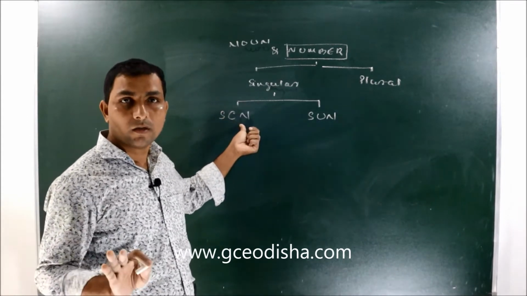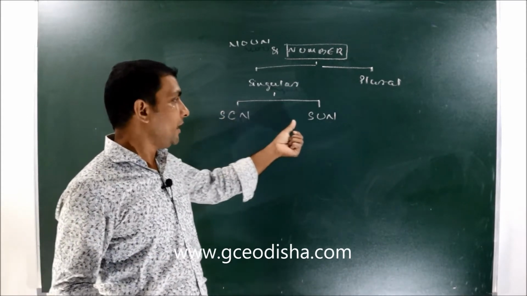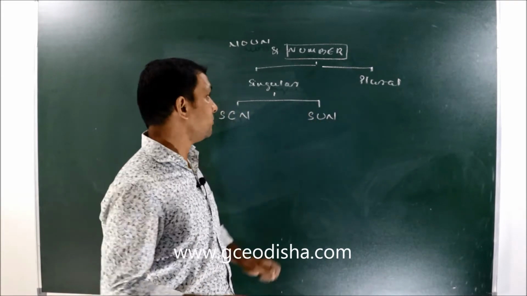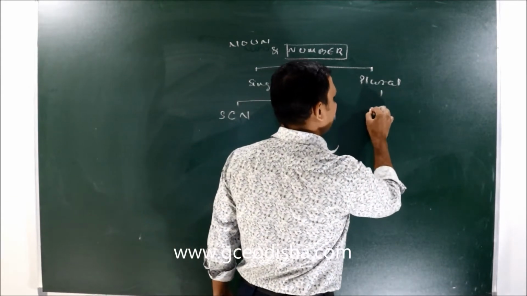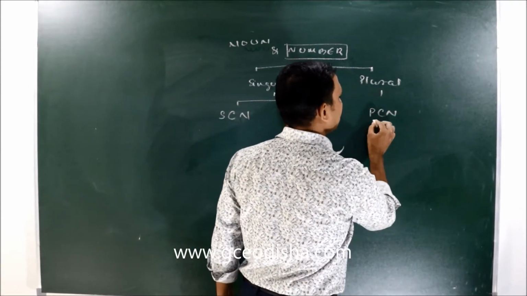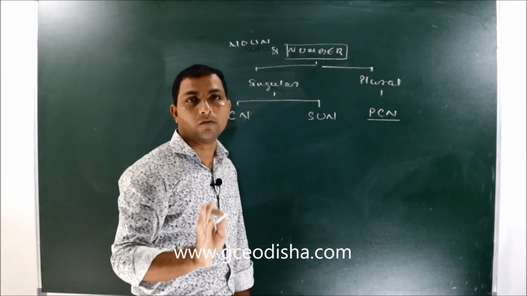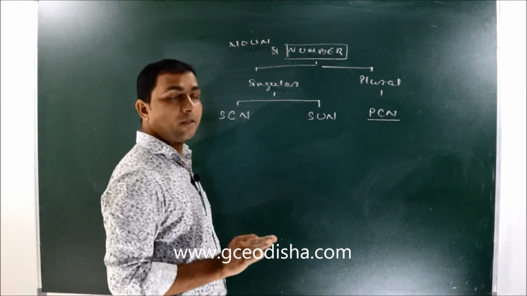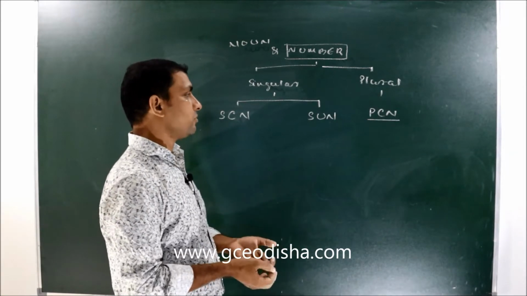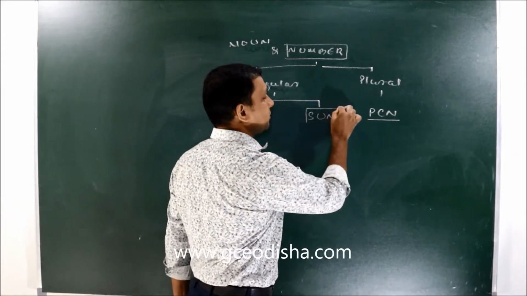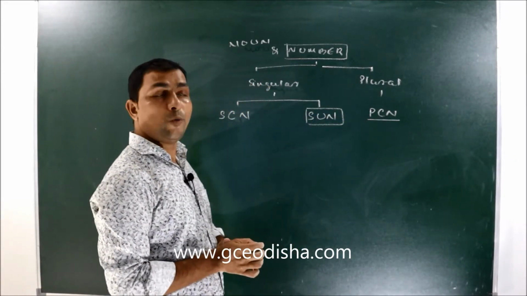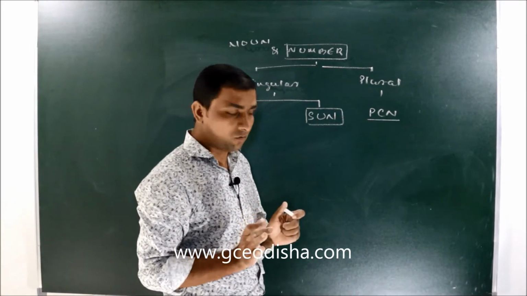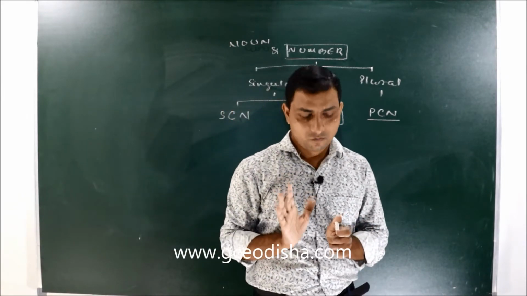SCN means singular countable noun. SUN means singular uncountable noun. And plural is PCN, plural countable noun. So first we will discuss those nouns that are always singular. Always singular means those nouns don't have any plural form.